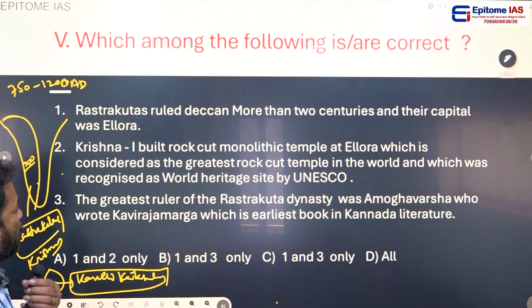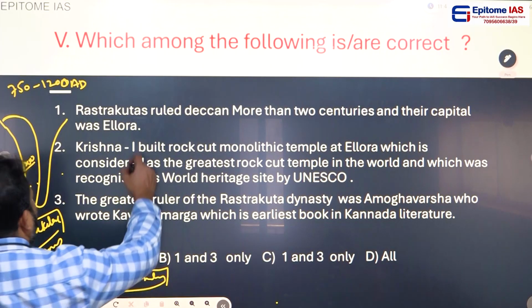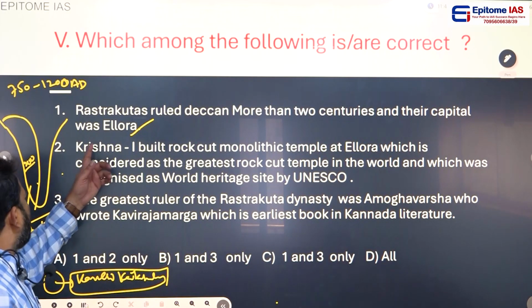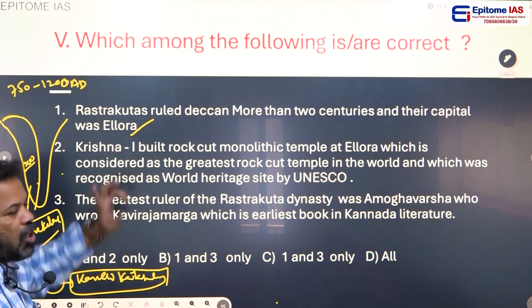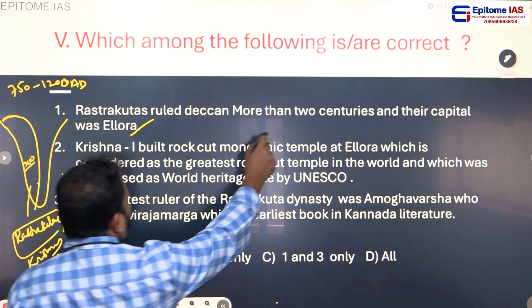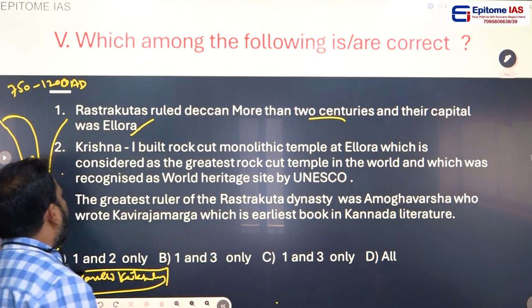The Rashtrakutas ruled the Deccan for more than 2 centuries and their capital was Ellora. Yes, right statement. Even this rock cut cave temple was constructed at Ellora. The Badami Chalukya capital was Badami in Karnataka and the Rashtrakuta capital was Ellora in Maharashtra.